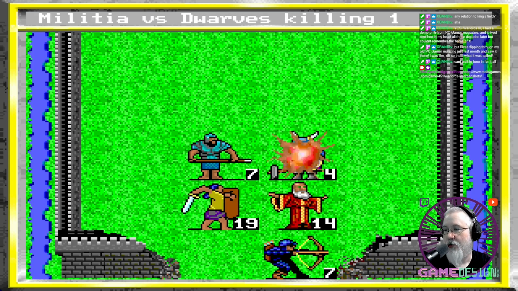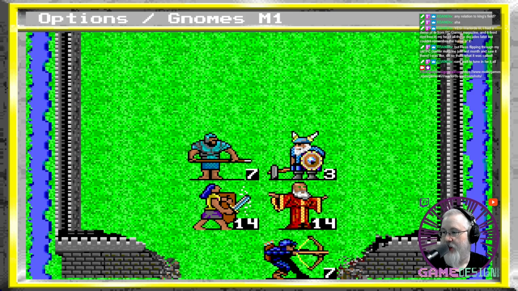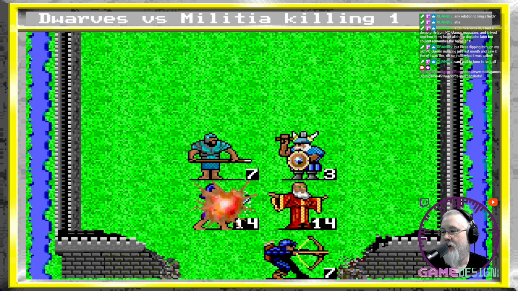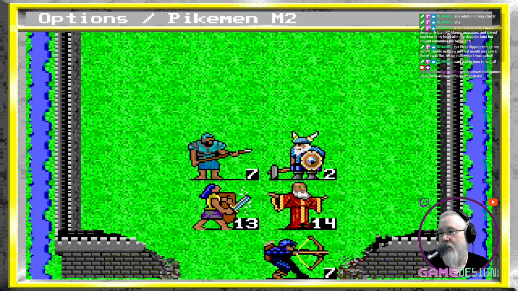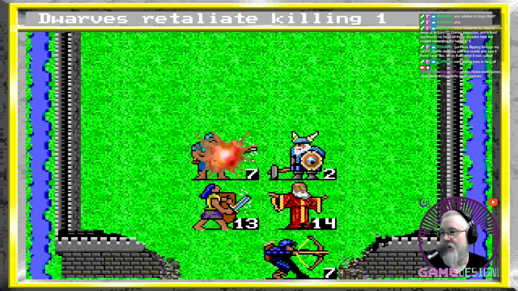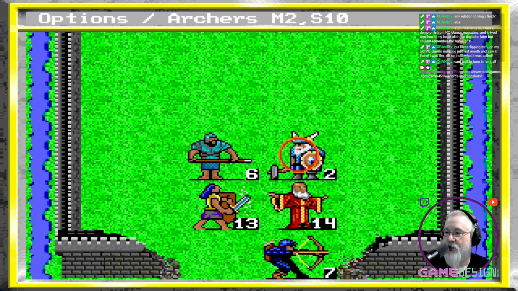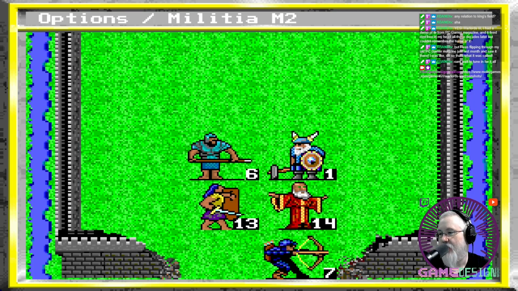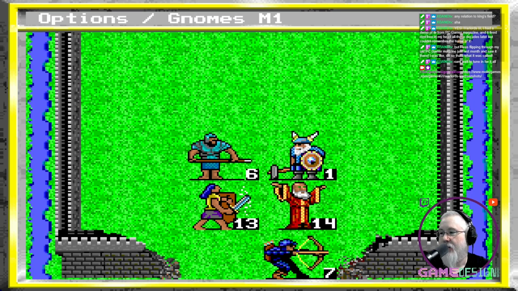Okay, shoot the dwarves. Probably not a good idea to attack with my militia. My militia's kind of getting roughed up. They even did a good job of killing one of my pikemen. And those aren't cheap.